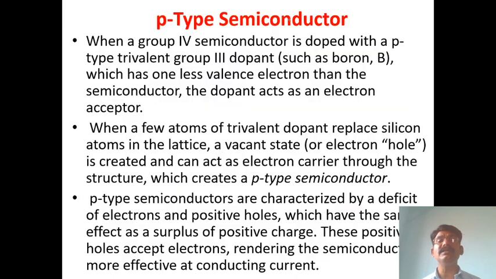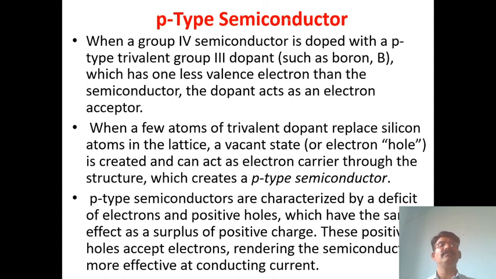Now we have to see the P-type semiconductor. What is that? P-type semiconductor means a semiconductor of fourth group elements like silicon or germanium, when doped with third group elements like boron, aluminum, gallium, indium, thallium.